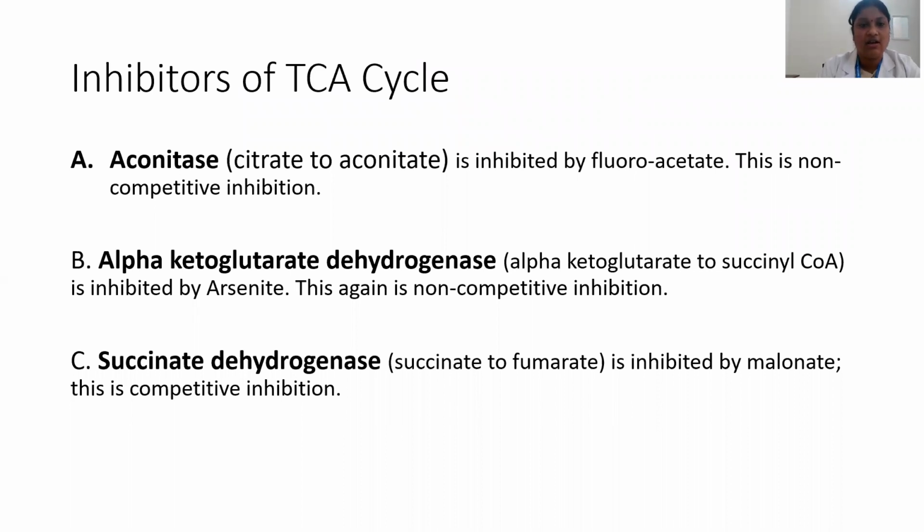Inhibitors of the TCA cycle: there are three main pathological inhibitors. First is aconitase, the enzyme which converts citrate to aconitate, which is inhibited by fluoroacetate, a non-competitive inhibition. The second one is alpha ketoglutarate dehydrogenase, where the alpha ketoglutarate to succinyl coenzyme A conversion is inhibited by arsenite. Again, it is a non-competitive inhibition. Succinate dehydrogenase, where succinate is converted to fumarate, is inhibited by malonate, which is a competitive inhibition.